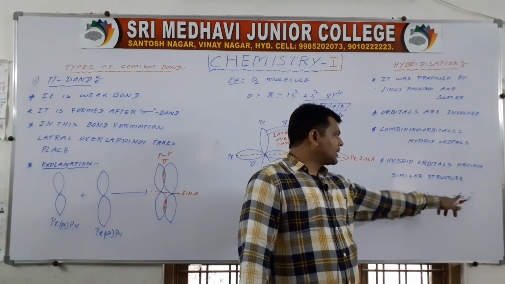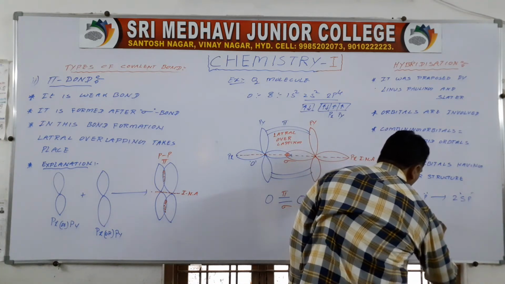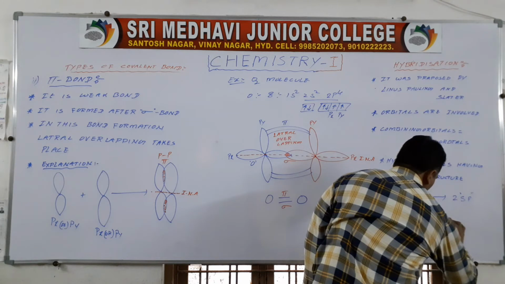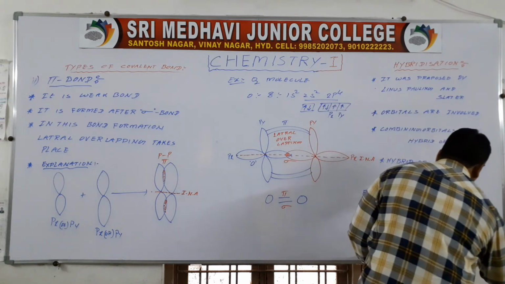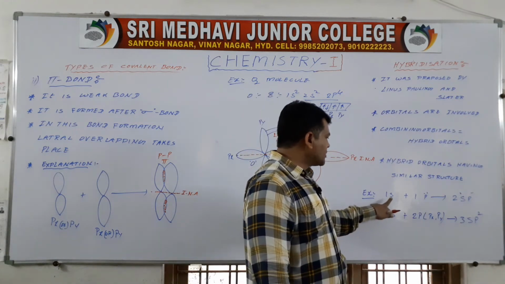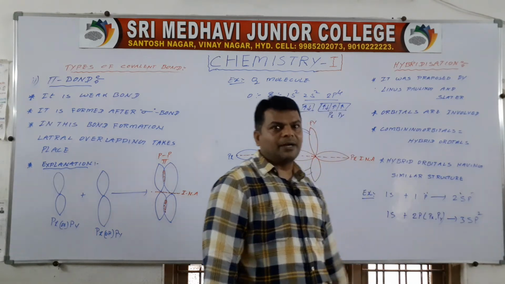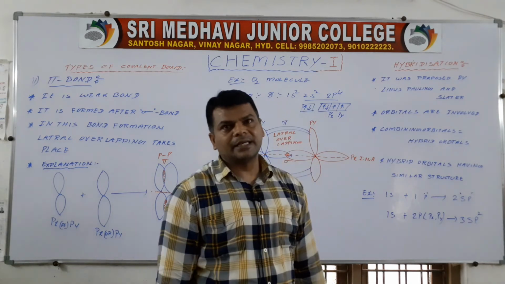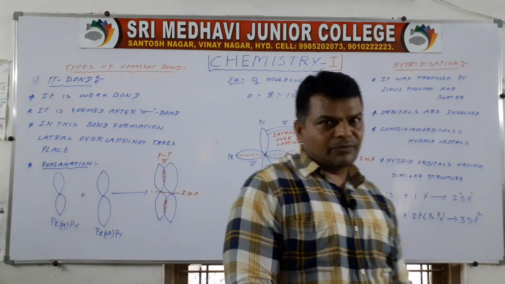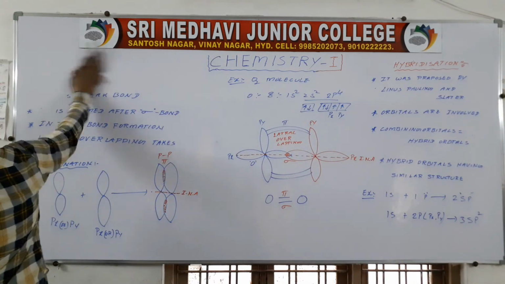One s orbital and two p orbitals, px and py, give rise to three sp2 hybrid orbitals. This is about hybridization. Then we are going to discuss the types of hybridization. How many types of hybridization are there?